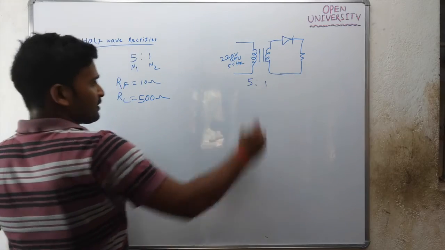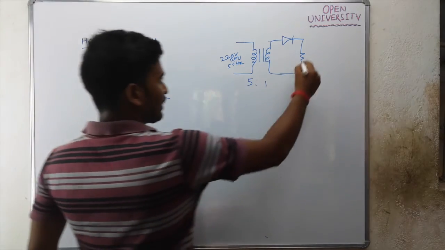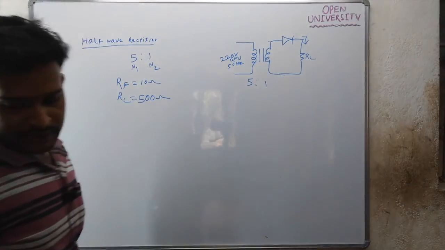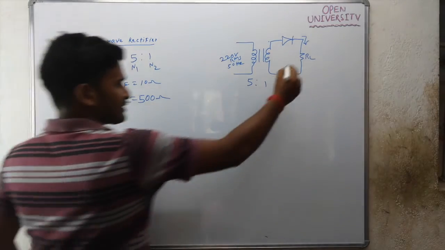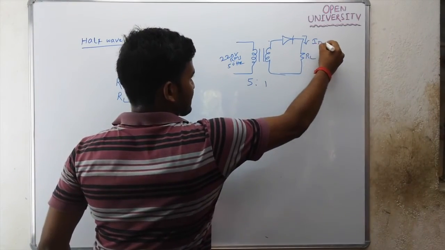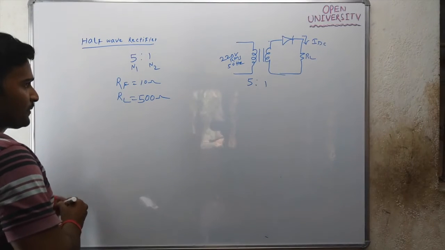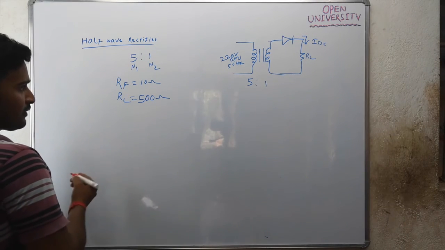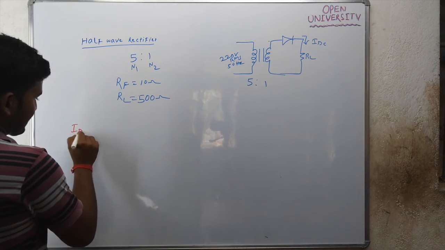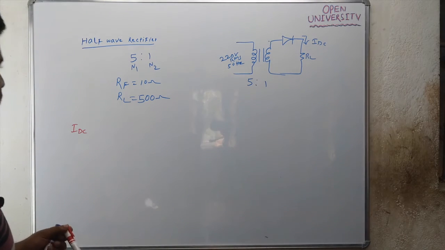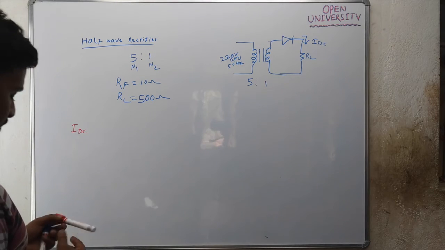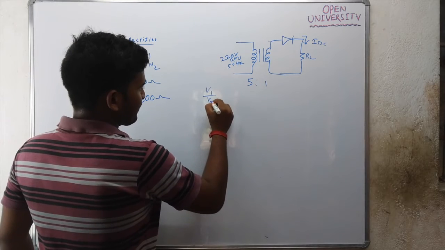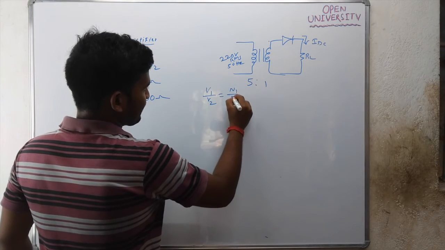The first one, it is asked to calculate the DC load current, IDC, for the half wave rectifier. Now, in a transformer, we know that V1 by V2 equals N1 by N2.